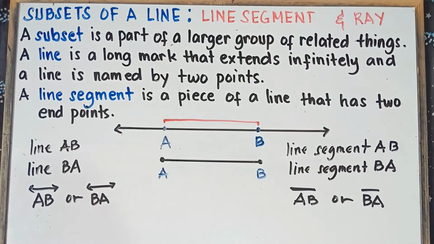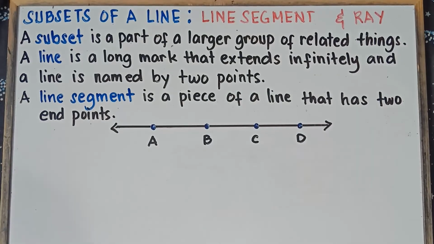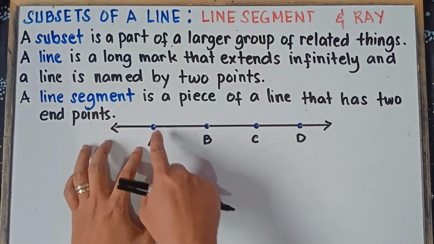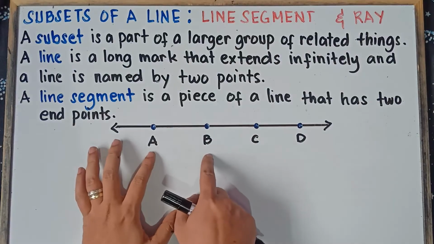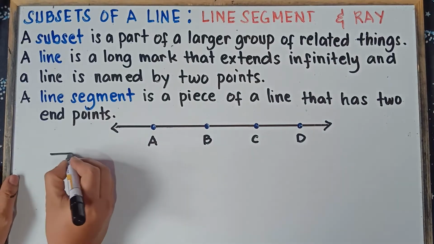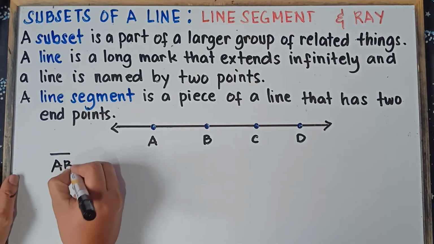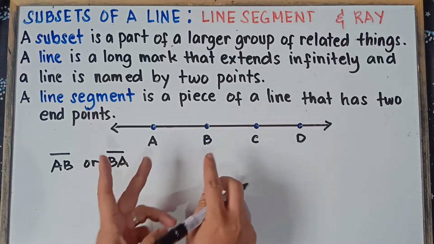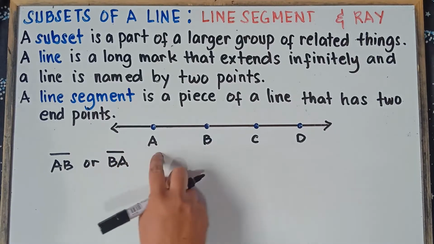Let's have another example, class, for you to really understand this. Let's have plenty of examples. You name the line segments on this given line. First, we have line segment AB. From this point to this point, we can call that a line segment. Line segment AB is just the same as line segment BA.